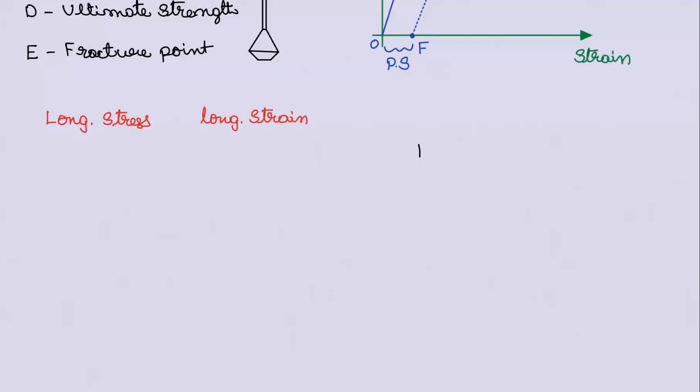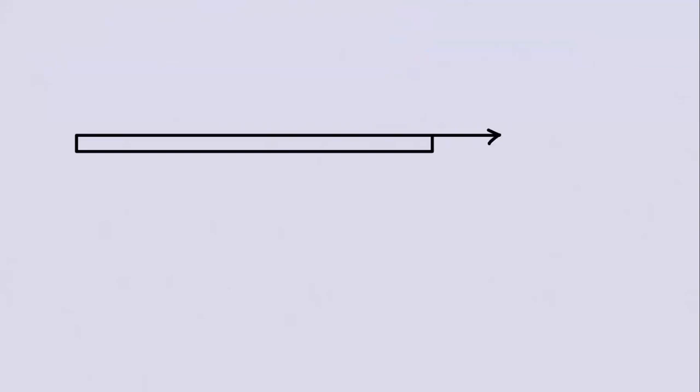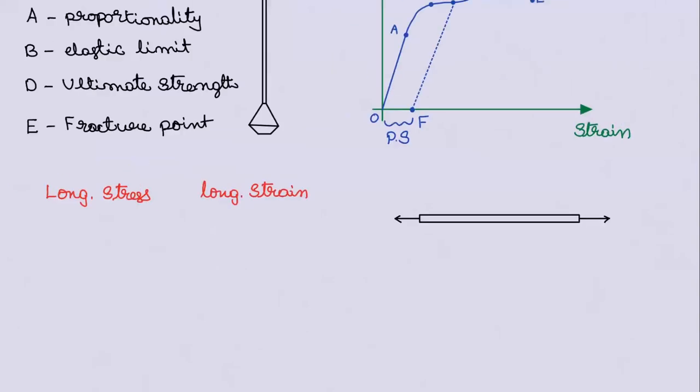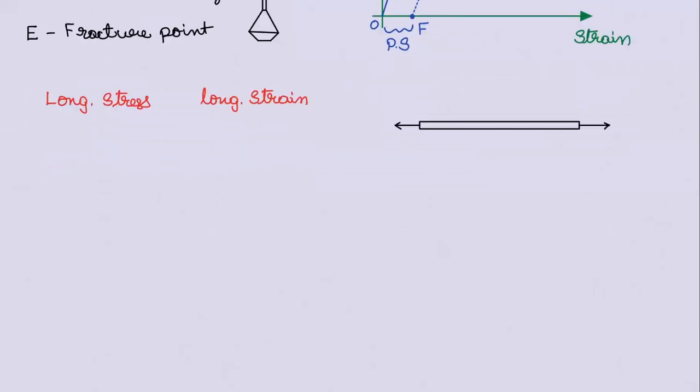That means we are taking a body and applying force either to expand it or to contract it. That means the length may decrease. Sir, string? When you take a string, you can't compress it. It will slack. But rods can go through compression.